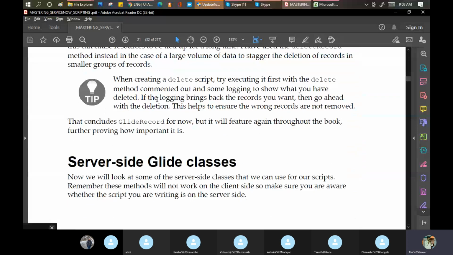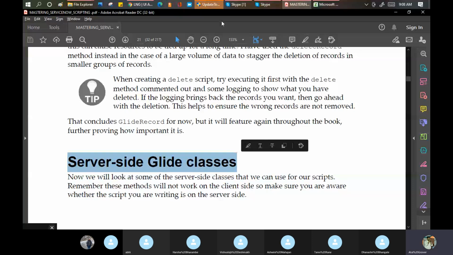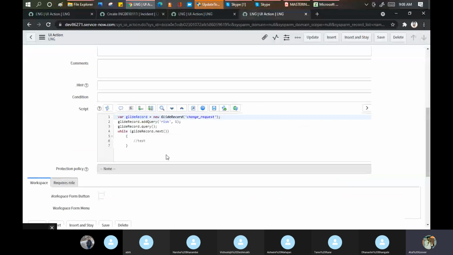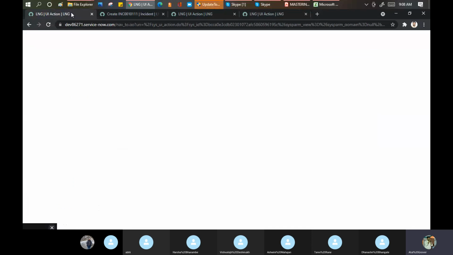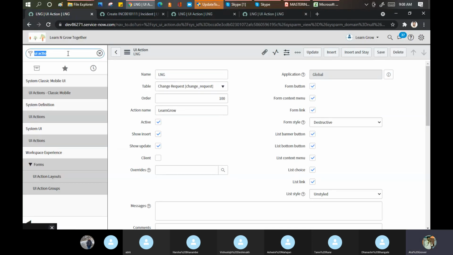Now that was the client side and this is the server side. Maybe we wrote something wrong. If I copy paste this code in the client side, let me copy this, and go here and write a client side script.